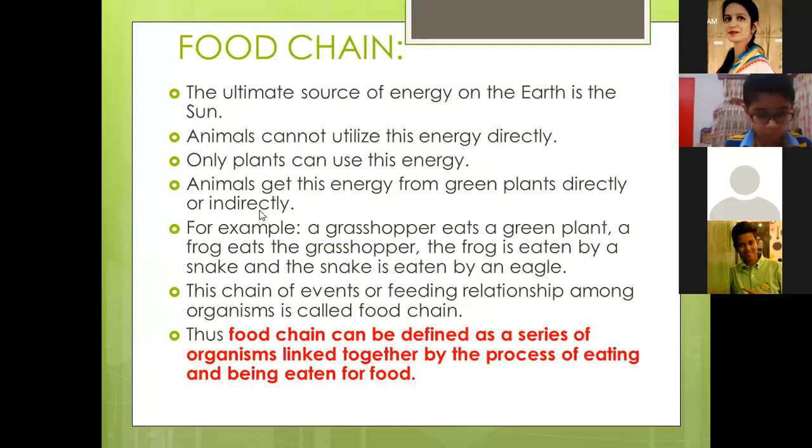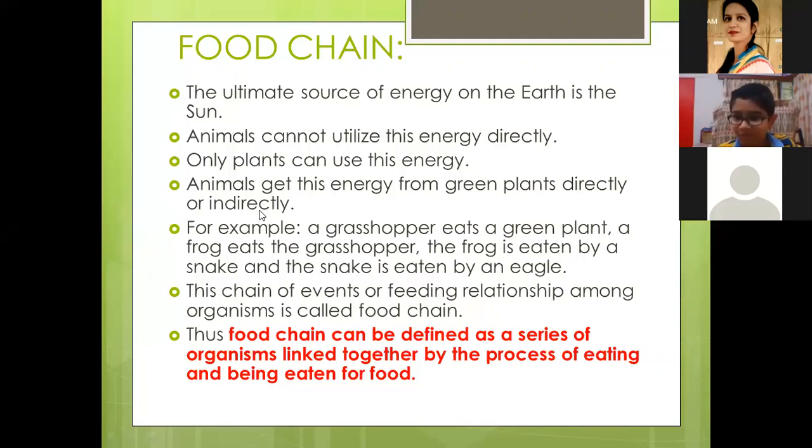Okay. Pawan Singh? Yes, ma'am. Answer. How does sun's energy that is trapped by plants flow to animals?